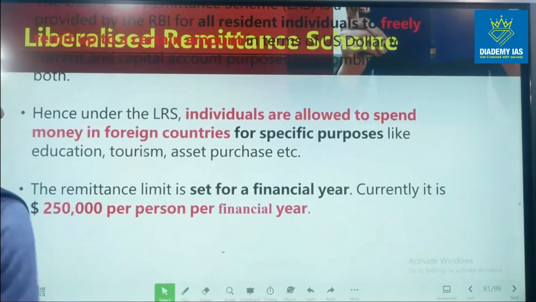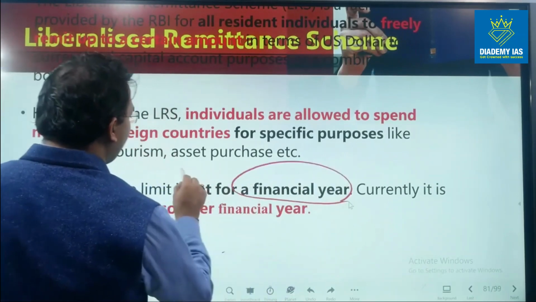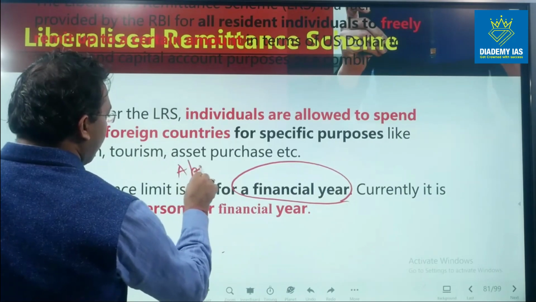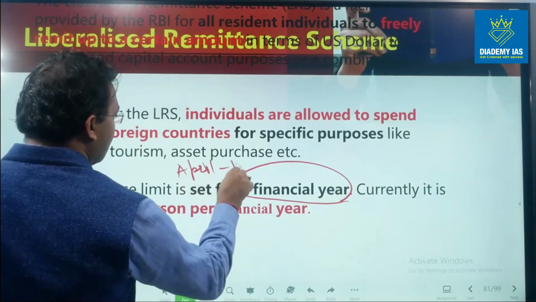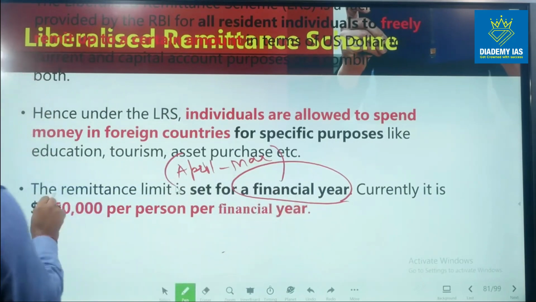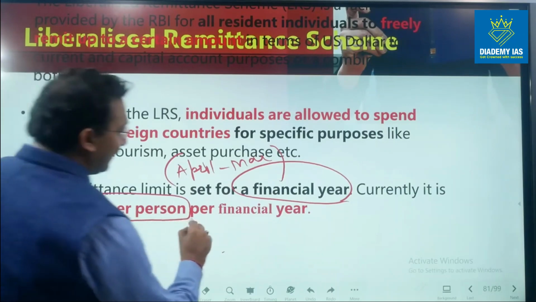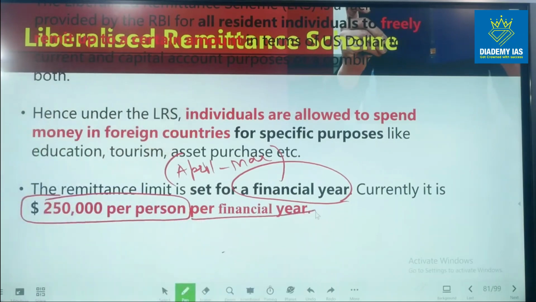The remittance limit is set for a financial year. So this limit is for the financial year. That means for a period of 12 months starting from April to the March next year. Currently it is $2.5 lakh per person per financial year, right? So this is the current limit.